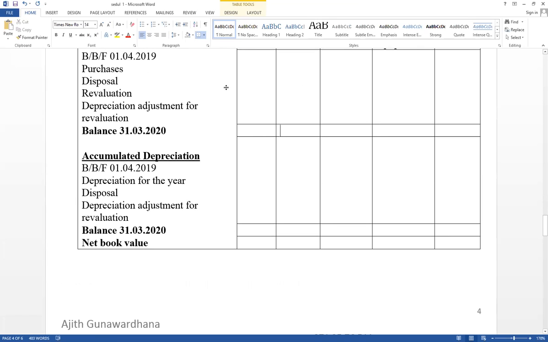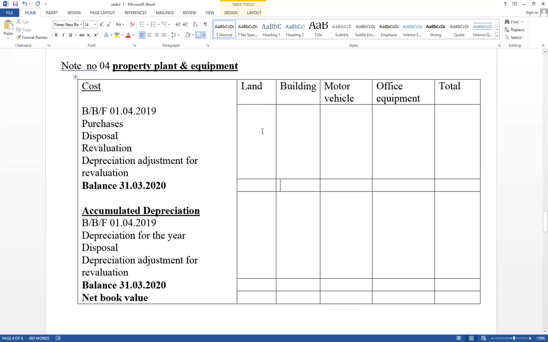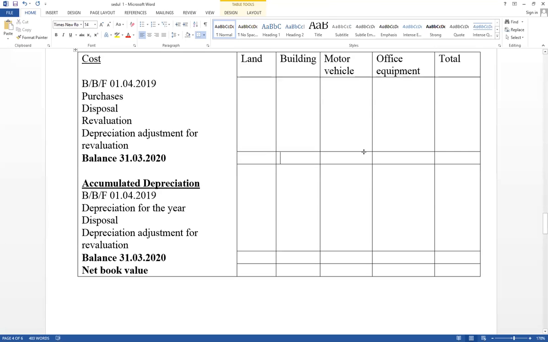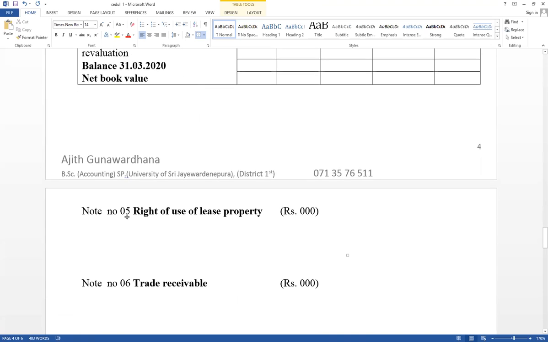2017 ඊට කලින් තියෙන papers වල property plant and equipment purchase on finance lease recorded in the PPE schedule. But now, based on the new syllabus, those cannot be recorded in the PPE schedule. Those should be recorded in a separate note. Note number 5, right of use of lease property.